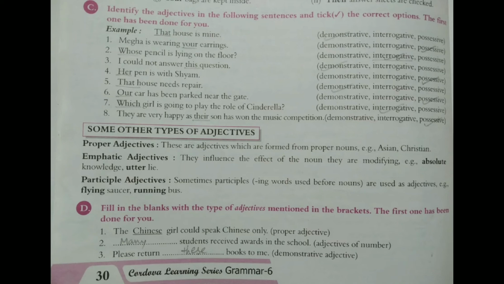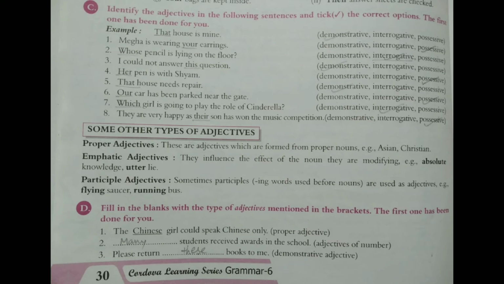Next, some other type of adjectives. Proper adjectives. Proper adjectives are formed from proper nouns. Example, Asian. From Asia it came Asian. And from Christ it became Christian. Next is emphatic adjectives. Emphatic means to emphasize or influence.